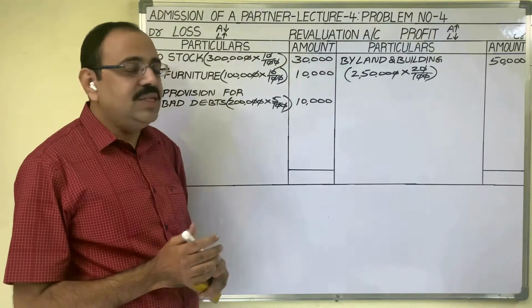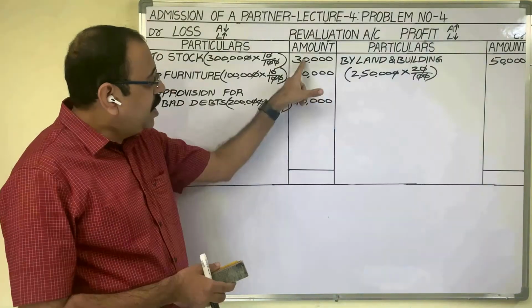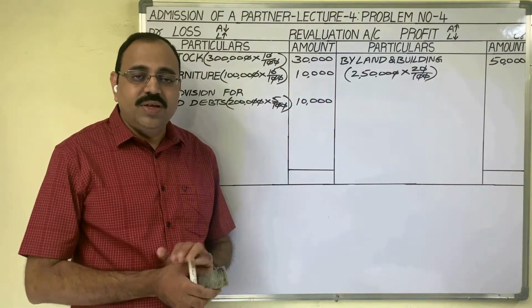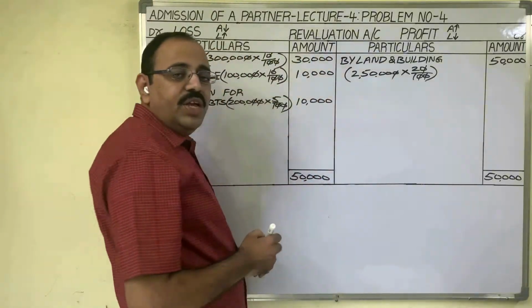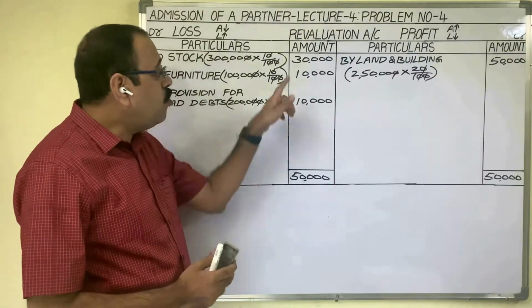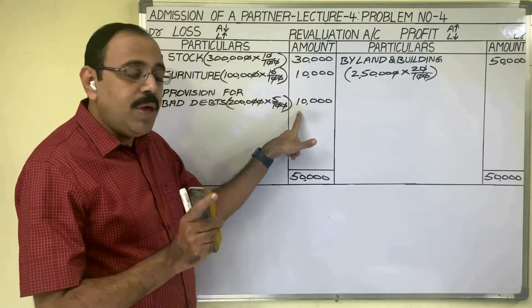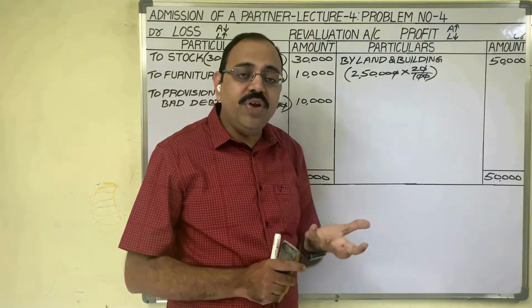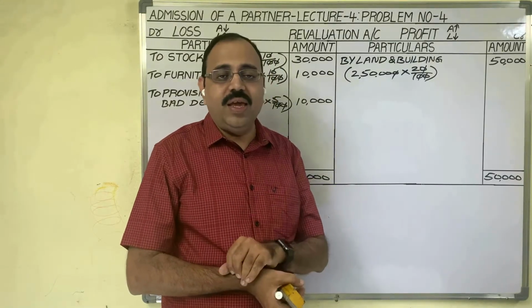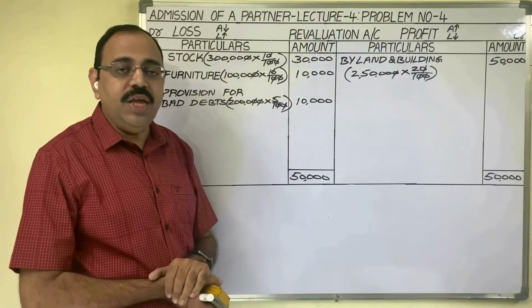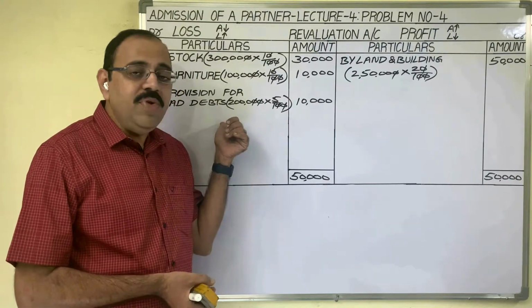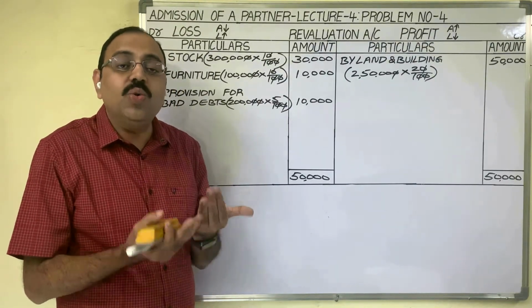Finally, we have to balance this account. If you observe two sides, debit side amount column total and the credit side amount column total, both are same. So write down the totals. What is the meaning of this? In revaluation of assets and liabilities at the time of admission, how much loss we have, same amount of profit we have. So profit of revaluation, loss of revaluation, both are same. So finally, there is no profit, there is no loss. Therefore, in present problem, we cannot distribute any profit or loss to old partners.